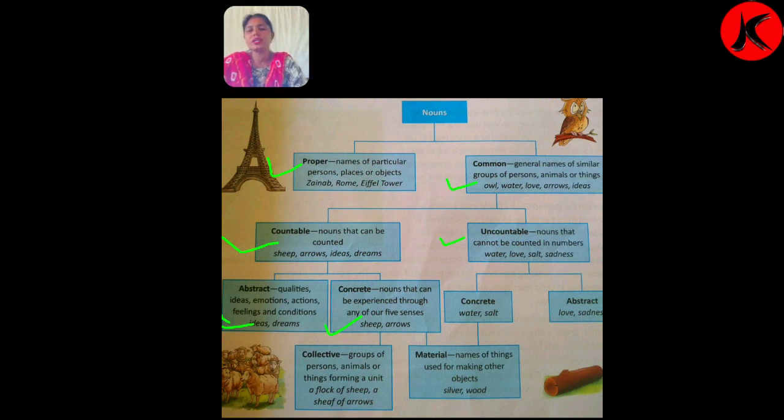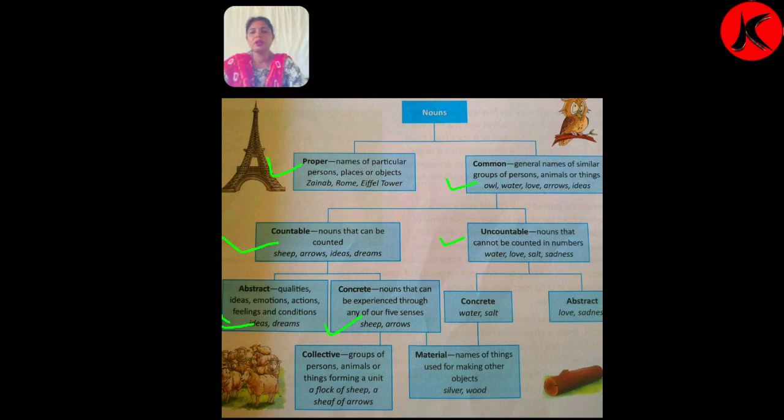This is concrete noun. Now next, collective noun. What is collective noun, students? Collective noun is the name given to a group of persons, animals or things forming a unit.